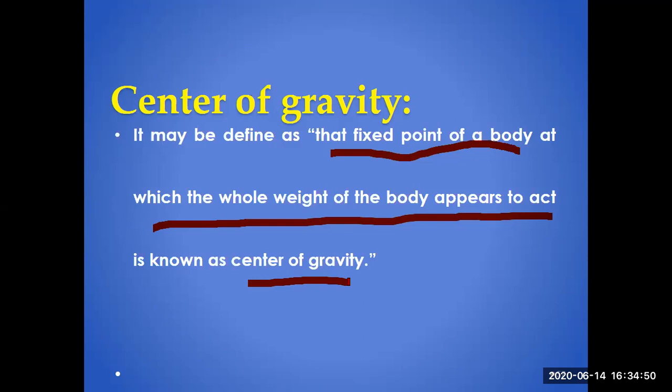There are a number of other toys which hang, move, swing, and after a certain time they become at rest at the same place which was before the application of the force. This shows their equilibrium position. This shows that that point was the center of gravity of that object, where it is at rest after moving for a certain time.